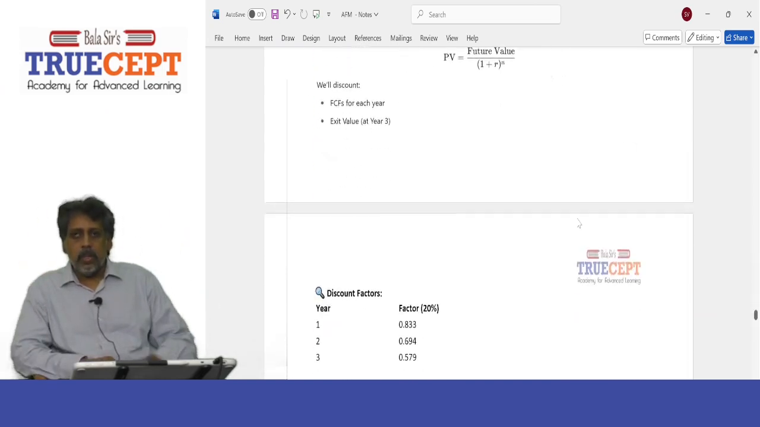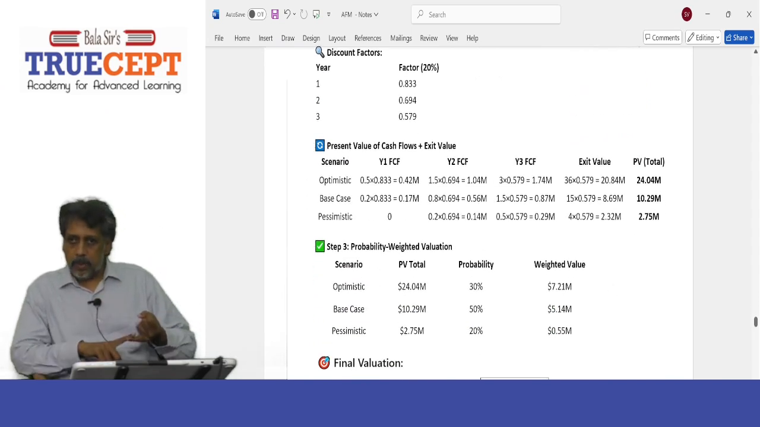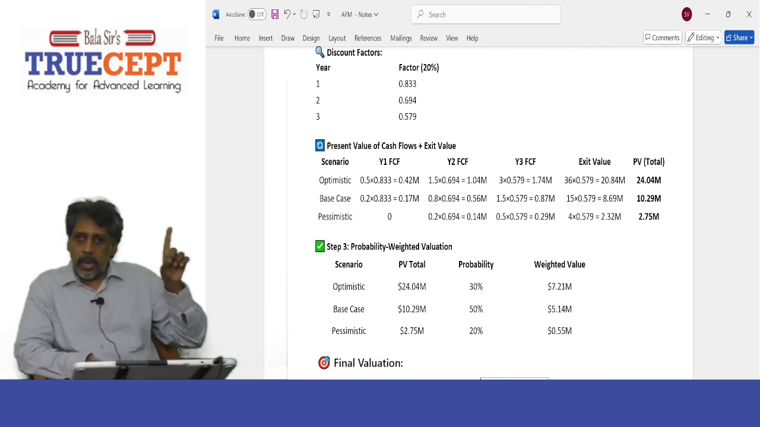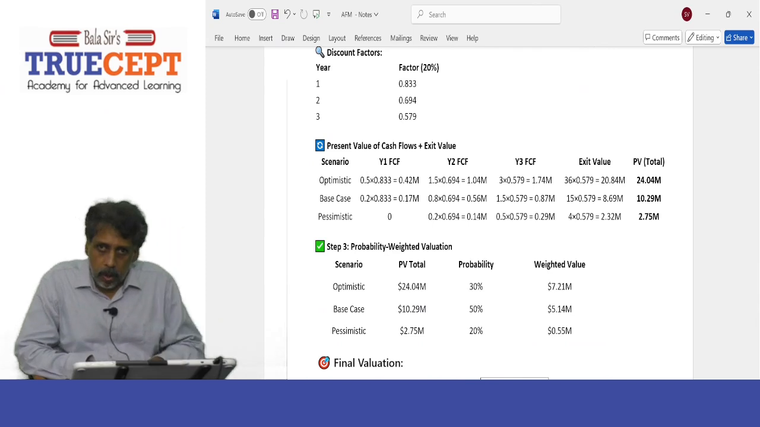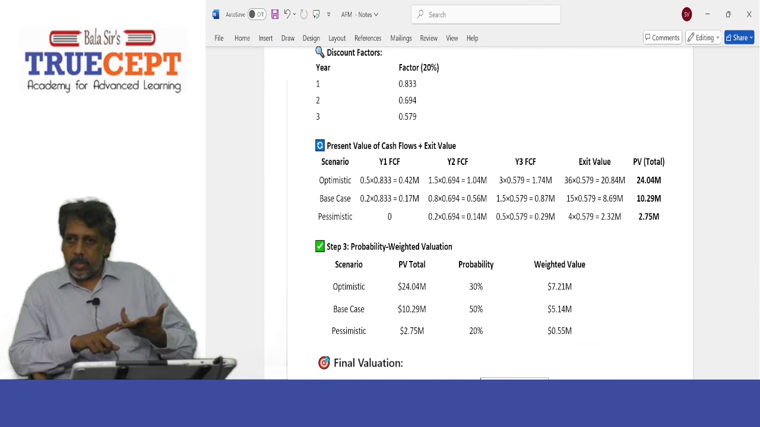Got it? Yes. Now just see, the first row is going to be what? Optimistic, or the best case scenario. Year 1, year 2, year 3, exit value and total. The present value, right? Yeah. Just see against the best case scenario or optimistic scenario. Year 1 cash flow $0.5 million into the discount factor at 20% for the first year. You all know how to find, right? Yeah. 1 by 1.2. So $0.5 million into 0.833.